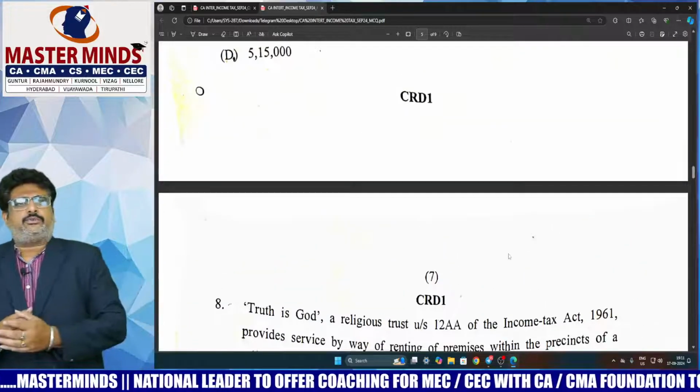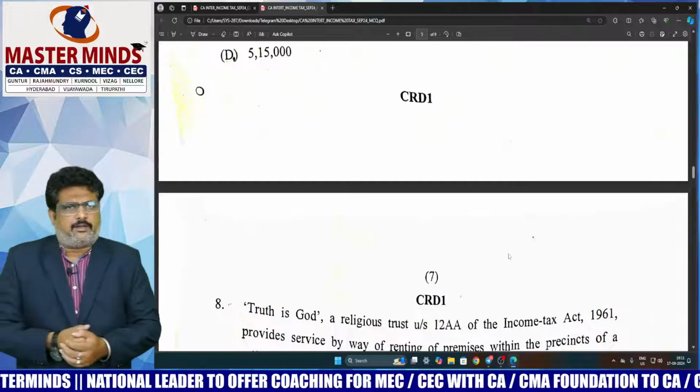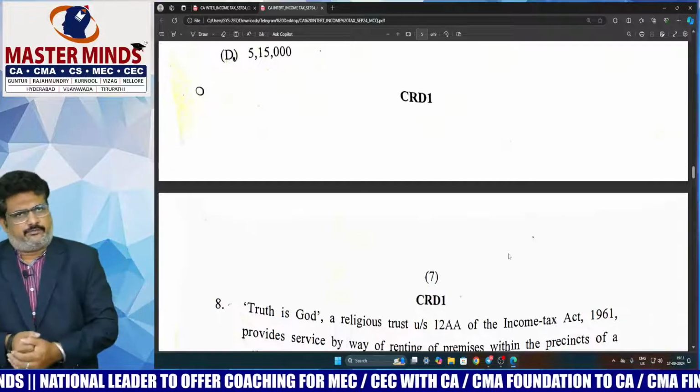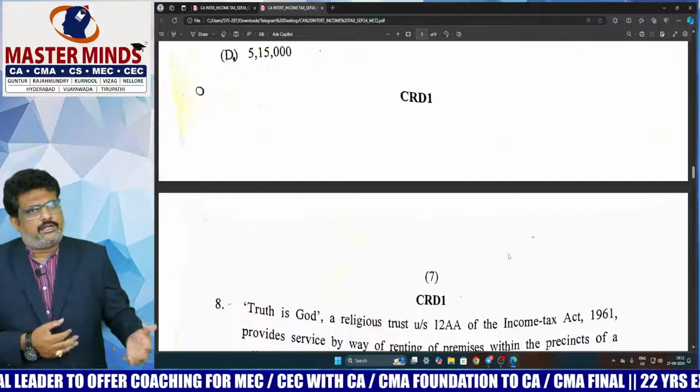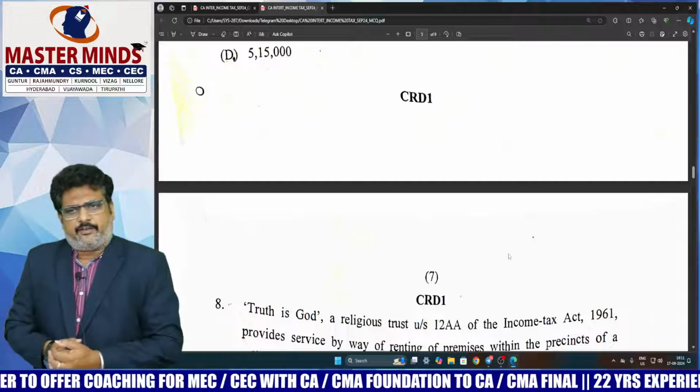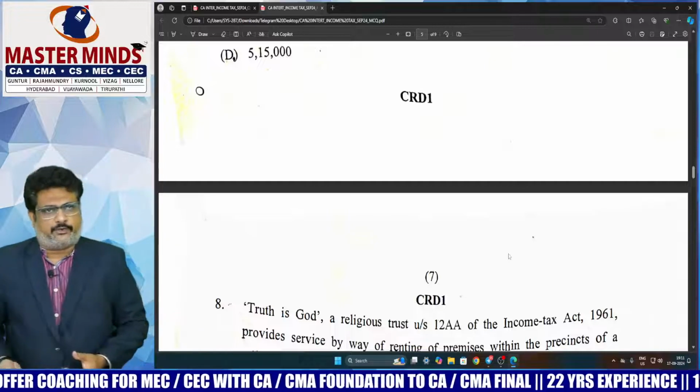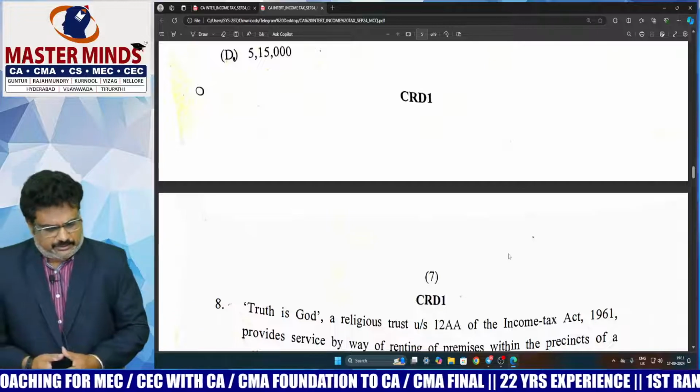So MCQs in my opinion are a little bit easy in comparison with descriptive. So if you are able to answer these MCQs well, then definitely you have a better chance of getting good marks in our taxation paper.